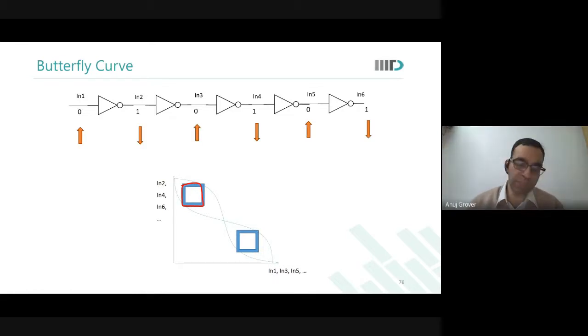You will read at many places, or when you join any place as a memory designer, people will say that the largest square that you can fit into the butterfly curve is the static noise margin. And this is the reason why they say it like that.